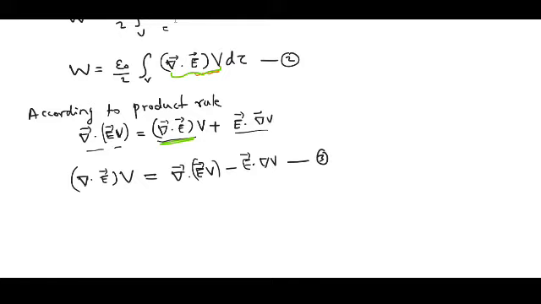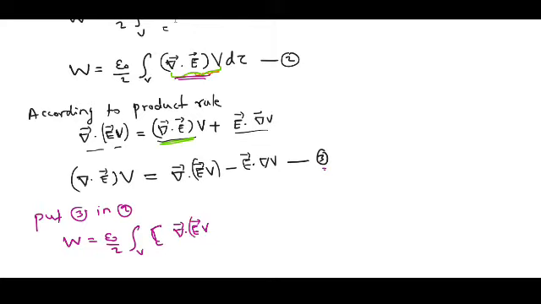Let's put equation 3 in equation 2. Therefore, W becomes epsilon 0 by 2 into the volume integral of the square bracket del dot (E V) minus E dot del V, square bracket closed.